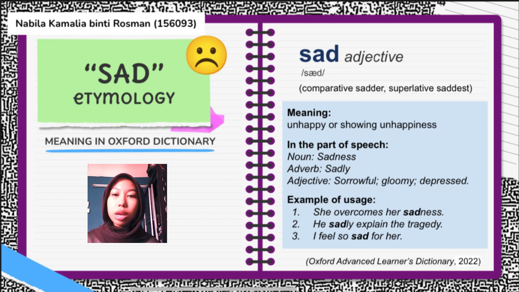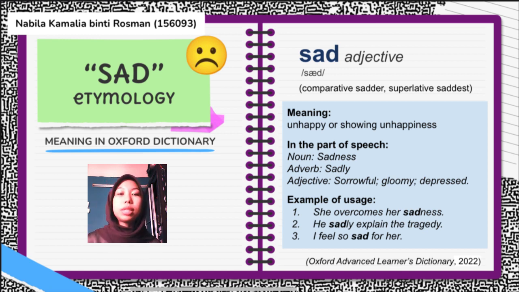How to use the word sad? In the part of speech, there are noun, adverb, and adjective. In the noun, it is sadness. Adverb, you can use sad as sadly. Or adjective, it shows sorrowful, gloomy, or depressed.